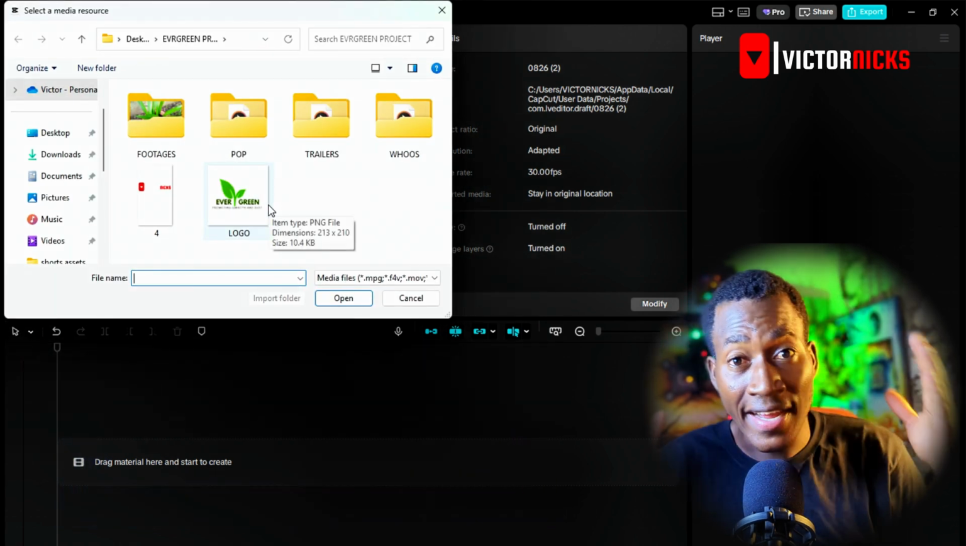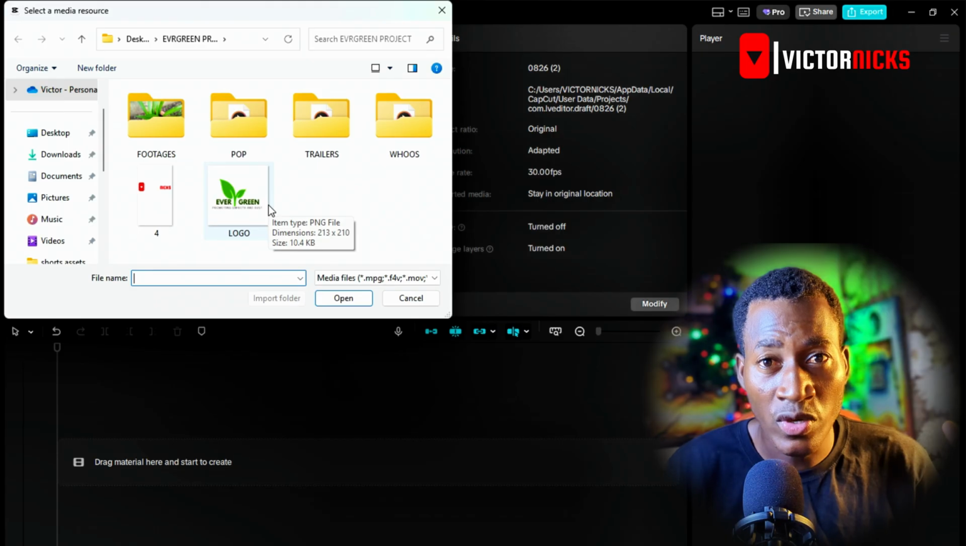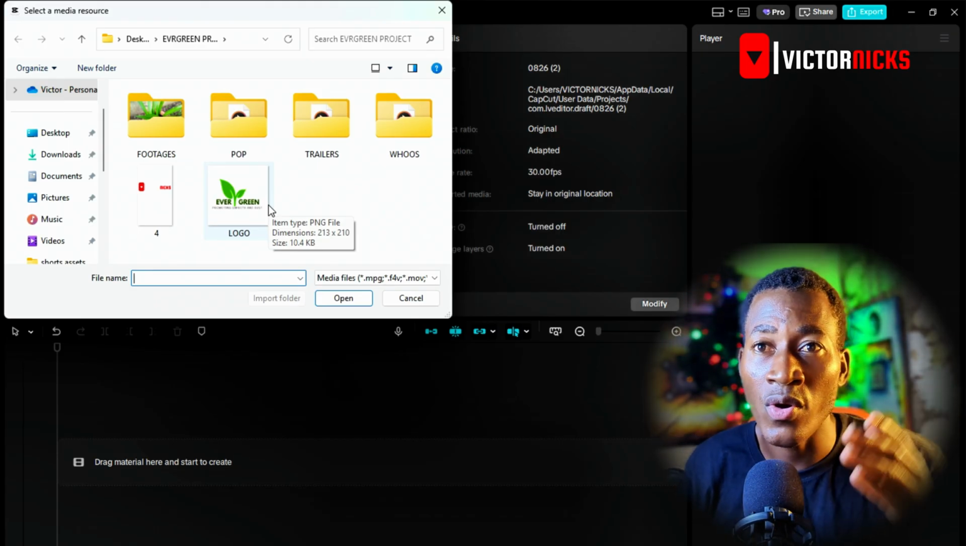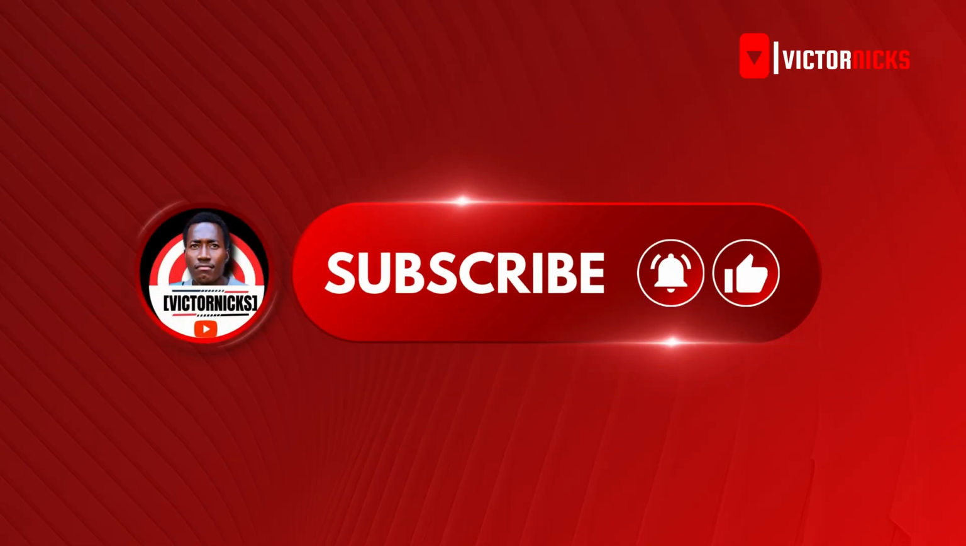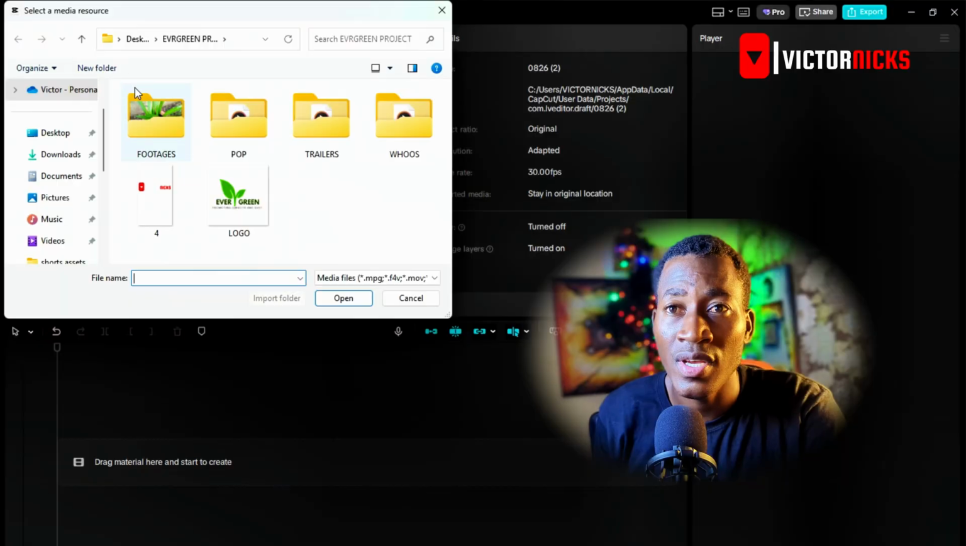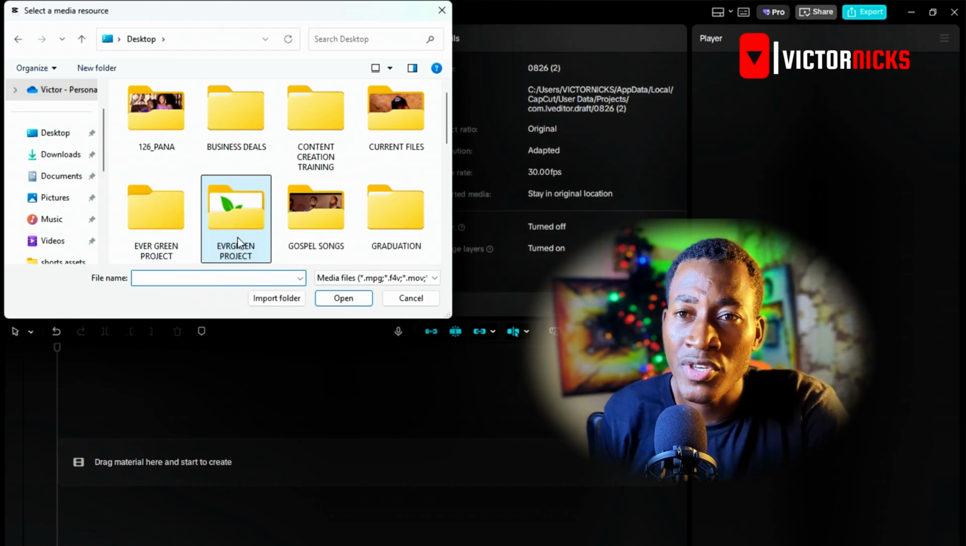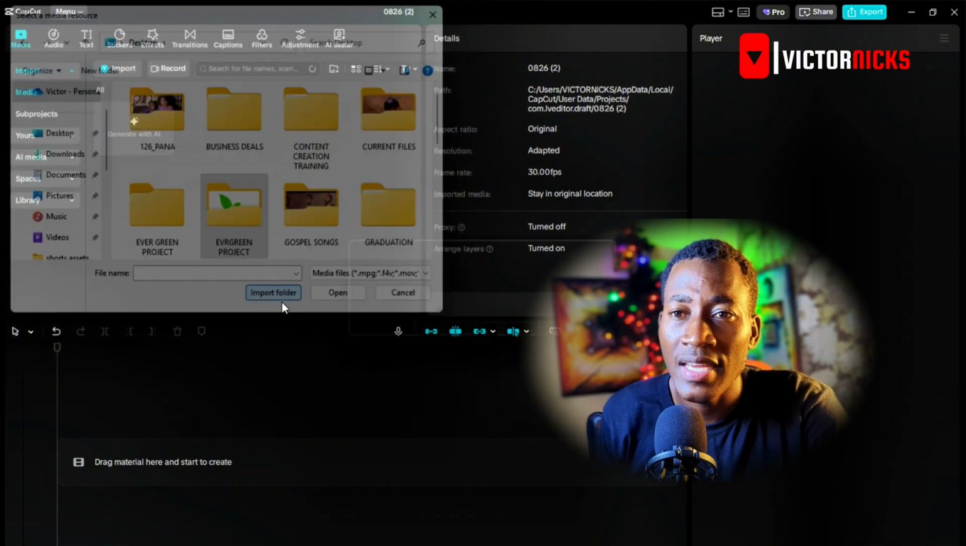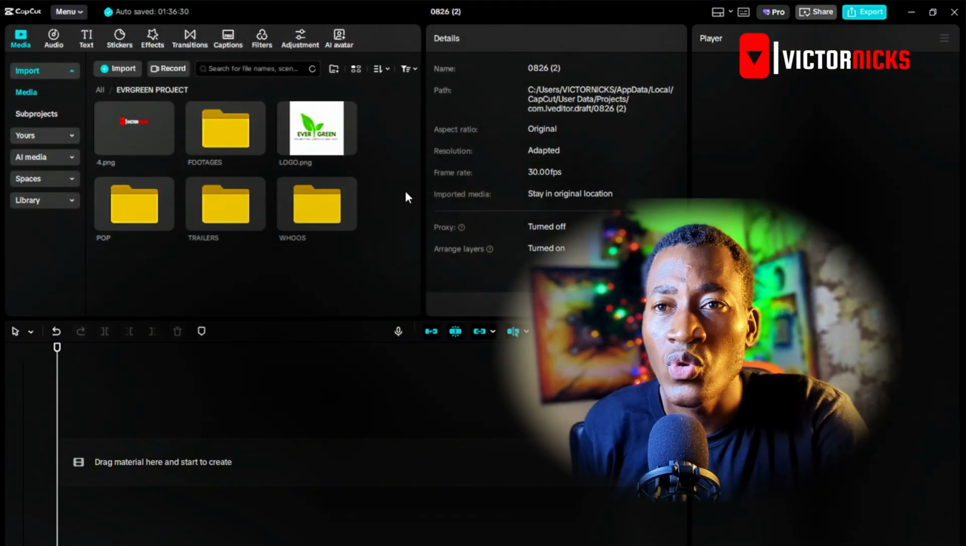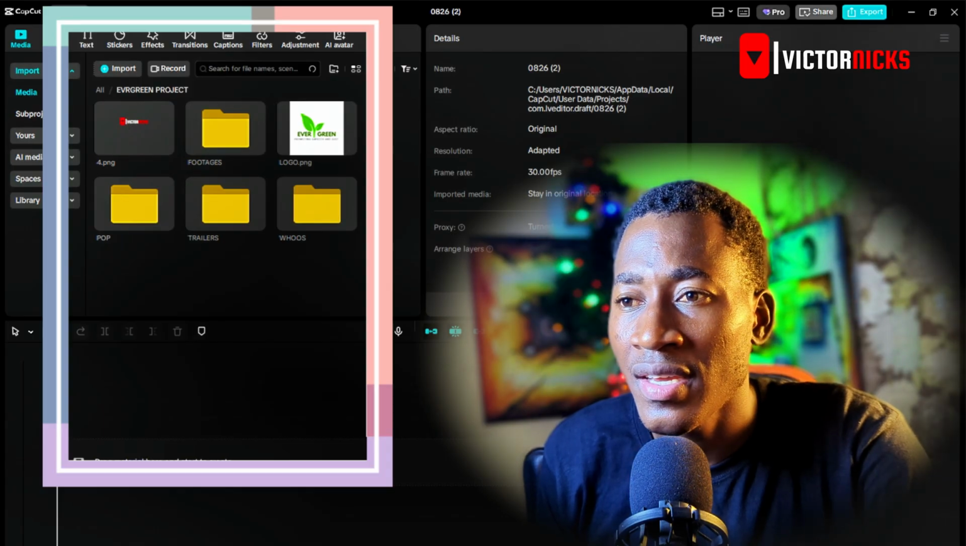All right, so at this point I have organized everything that we're going to be working on in one folder called Evergreen Project. This will save you a lot of trouble: all of the music, the sound effects, the media files, statics, and motional ones. I put everything in that one folder so that you can just import that folder and begin to work with it. I'm going to click on that, import folder. So right here we're going to have everything.